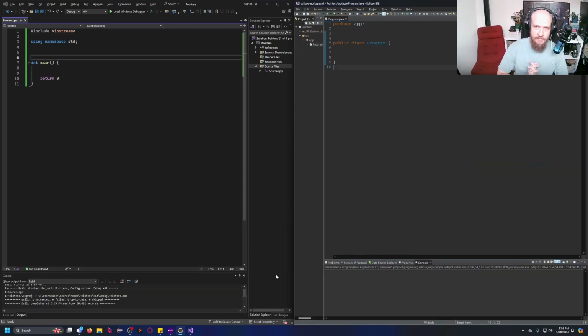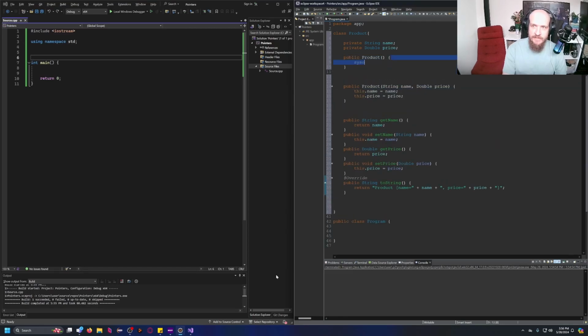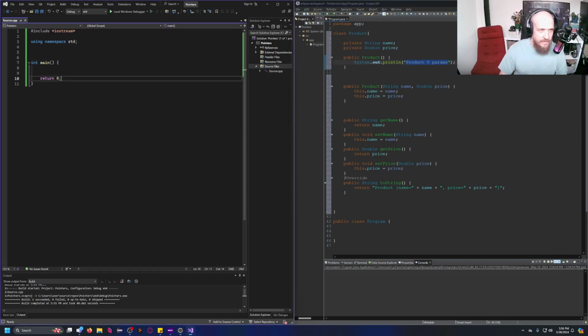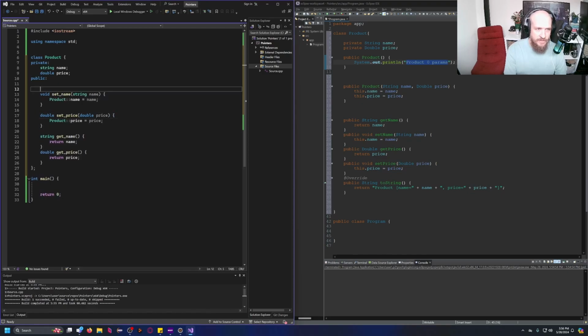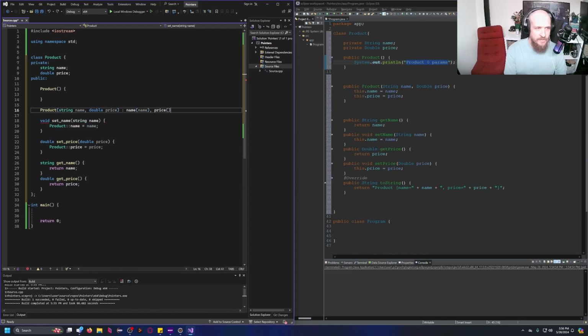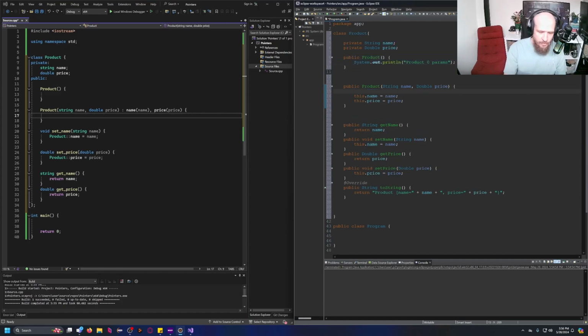So let's start an example, shall we? With the magic of editing, I went ahead and did this. So I've created two classes, one in Java and one in C++, which do exactly the same thing actually. We have a product class with getters, setters, and constructors. So what I'm doing here essentially is, I have a product class in Java with, technically speaking, a default constructor, and I have a constructor with two parameters.